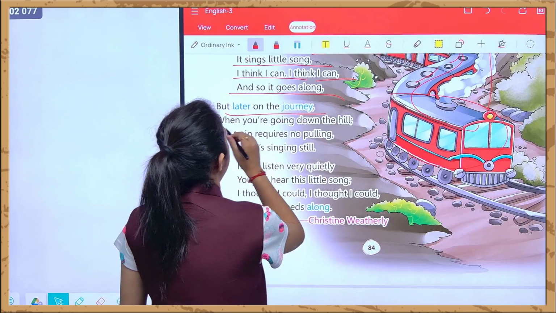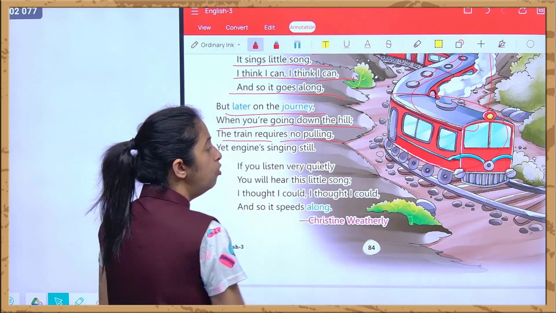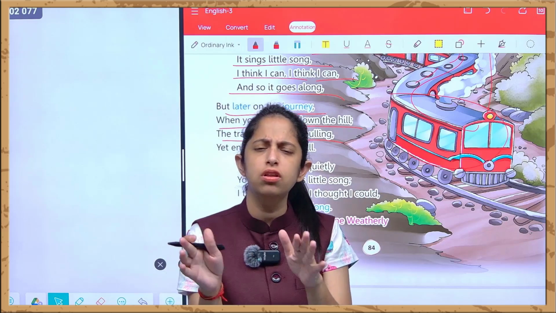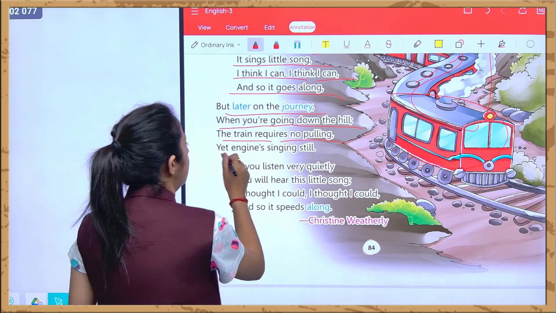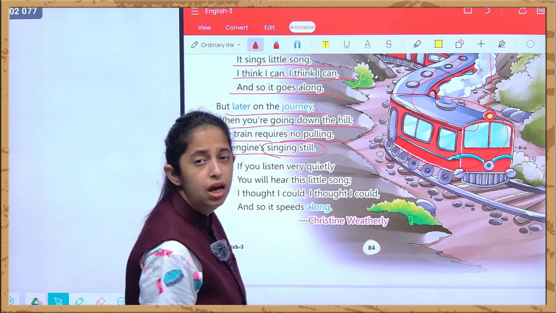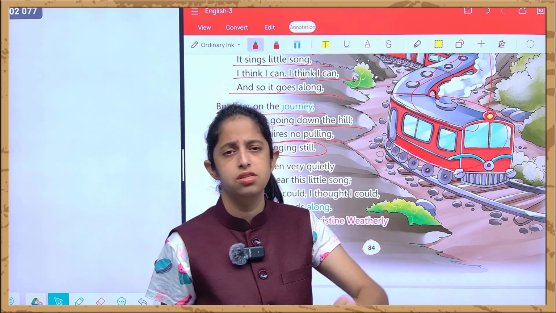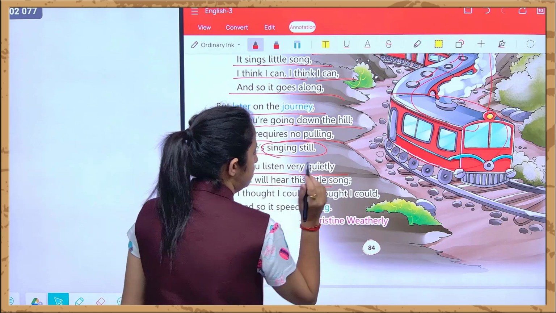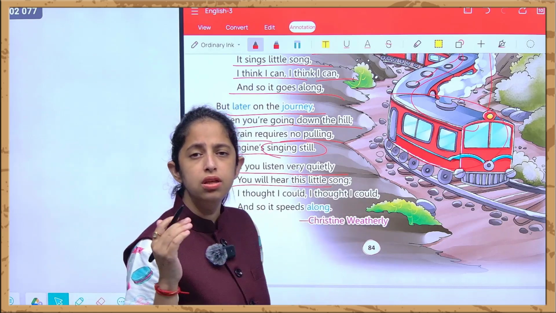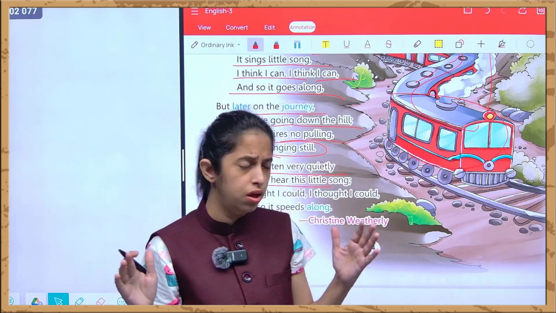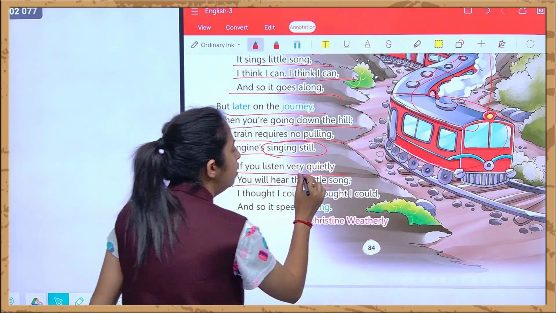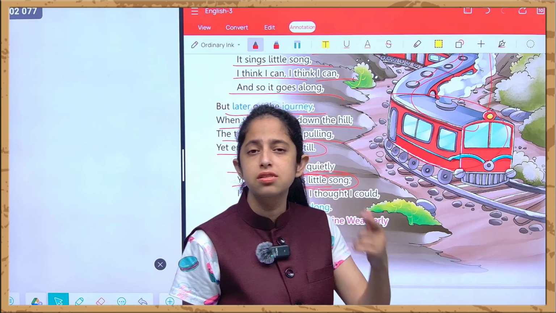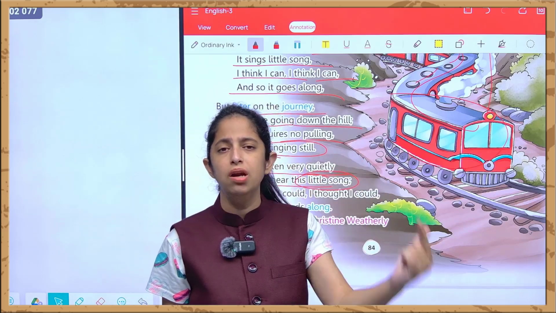But later on the journey, when you are going down the hill, the train requires no pulling. And yet the engine is still singing, the one who guides us to go from one path to another. And if you listen very quietly, you will hear this little song. Over here, this little song is not the song the poetess is telling. The poetess is trying to tell the sound of the engine which takes us from one place to another.